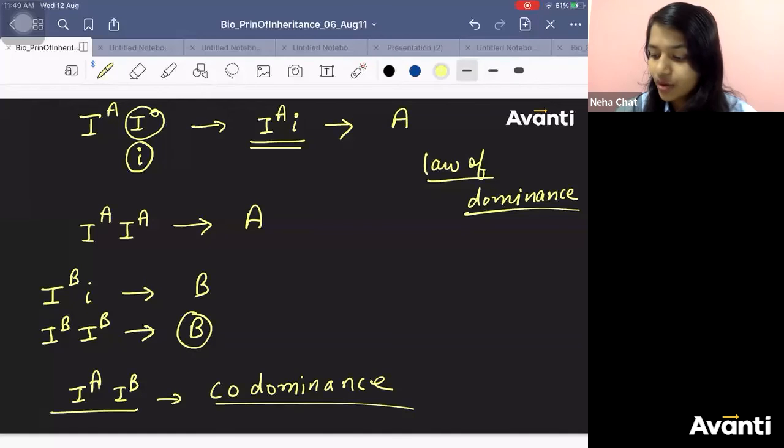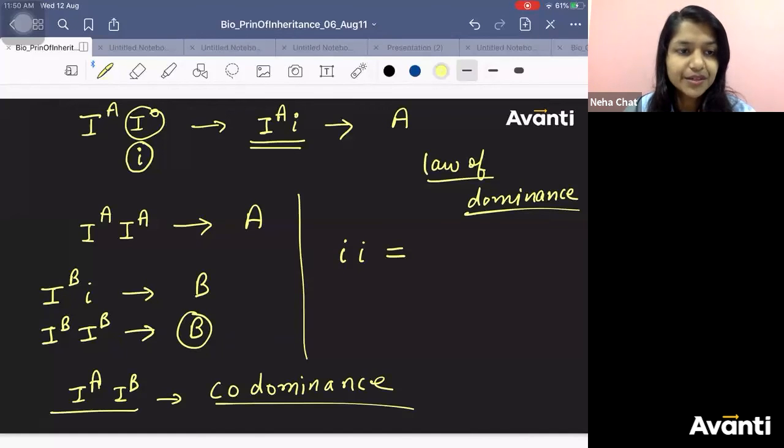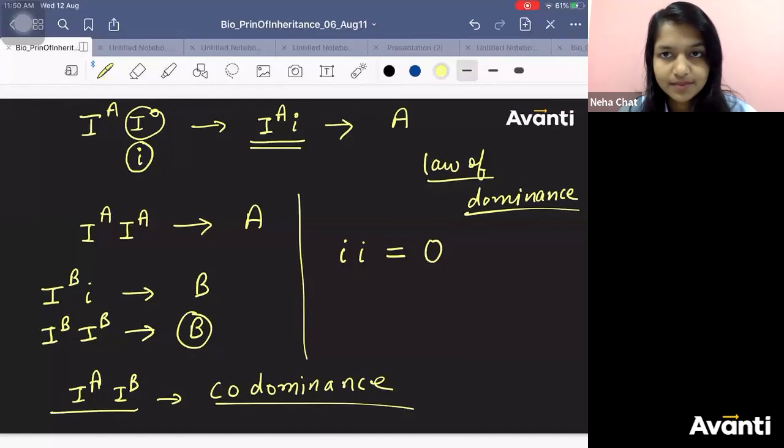Now, if anyone has O blood group, tell me what the blood group will be here? O. The blood group will be O. I hope you know the positive negative thing. If Rh antigen is present, the blood group will be positive.